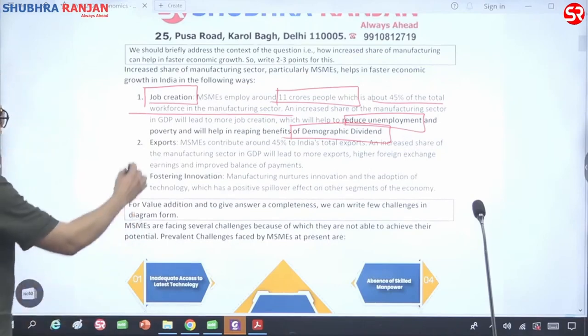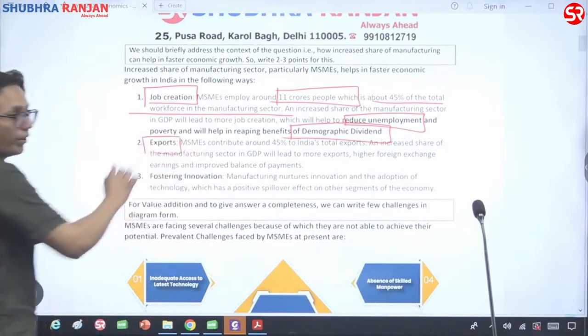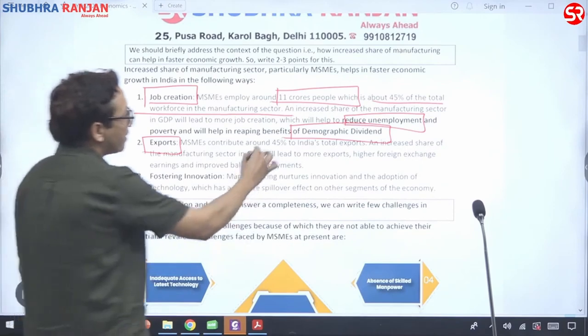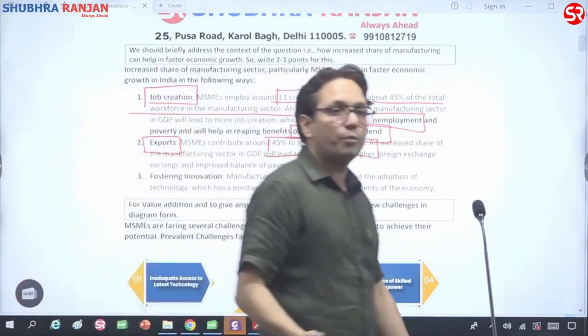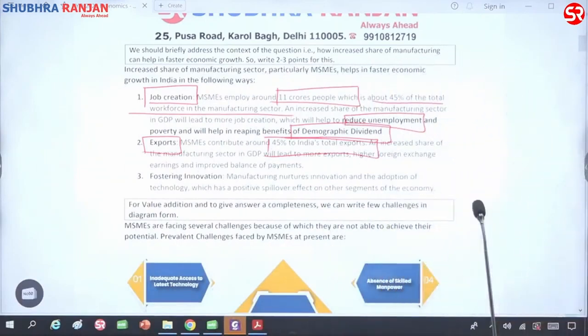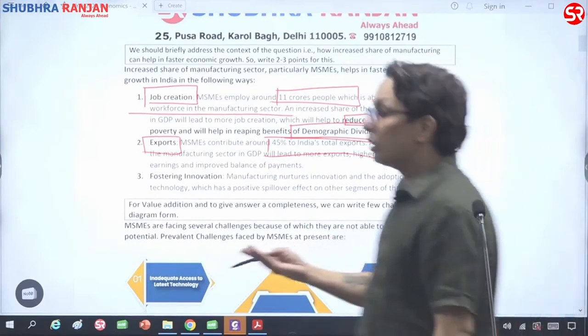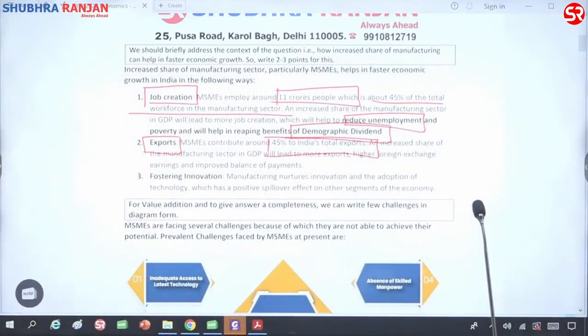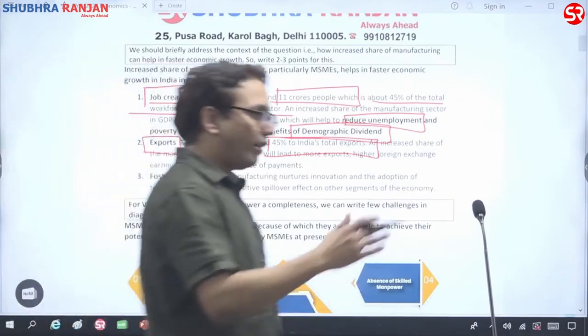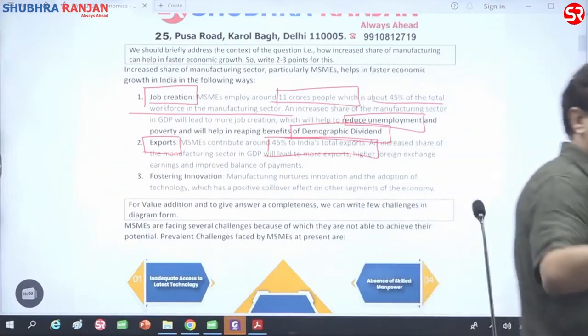Then they also contribute to exports of India. 45% of Indian exports are coming from MSMEs. If we increase the exports, don't you think the current account deficit would reduce, the BOP would become more surplus, our forex reserve would increase, and if we export more, don't you think rupee would appreciate?